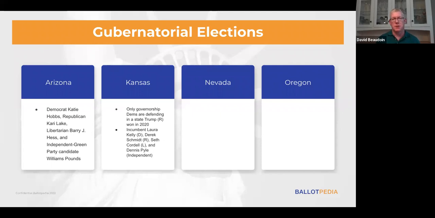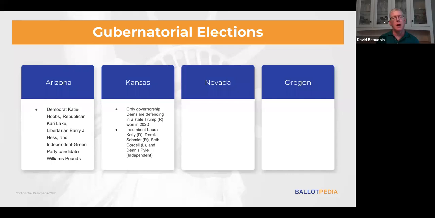Kelly was elected, as we said, governor in 2018, defeating the Republican Chris Kobach 48% to 43%. At the time, Kobach was Secretary of State, who had defeated the incumbent governor, Jeff Colyer, in the Republican primary by just 343 votes, or 1/10 of a percentage point. It was an unbelievably close race in the 2018 cycle.